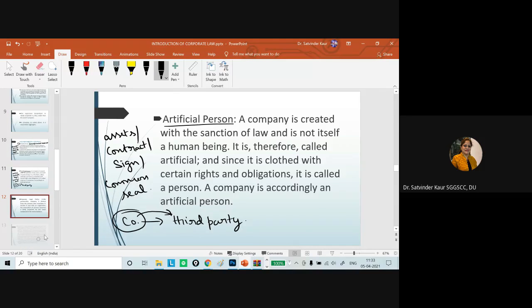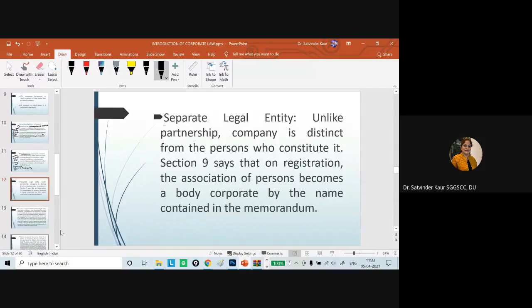Then the next essential is the separate legal entity. If we talk about the sole proprietorship, if a person is running the business in their own name, it does not have a separate legal entity. Even the partnership form does not have it. But from the tax point of view, or if we talk about the LLP, it does have a separate legal entity.